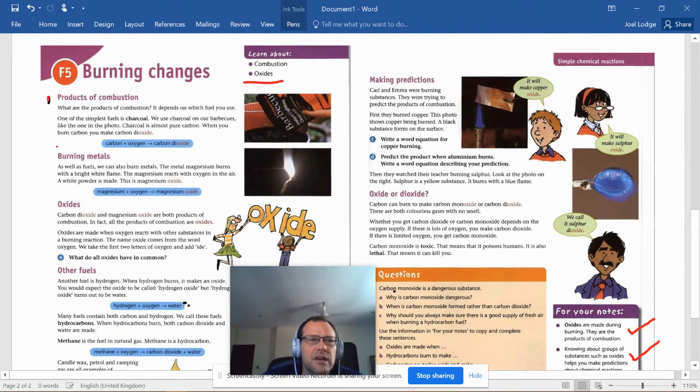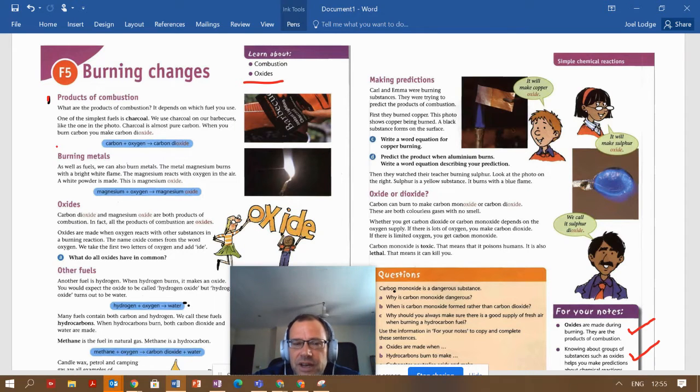So number one, look at some products of combustion. The very simplest equation is when we're burning carbon. So wood, for example, is made out of a lot of carbon in wood. So charcoal, in fact, is almost 100% carbon. So when we burn carbon, we get carbon and oxygen combining to form carbon dioxide. Okay, so that's what happens on your barbecue. And this carbon dioxide is a very common gas from combustion reactions.